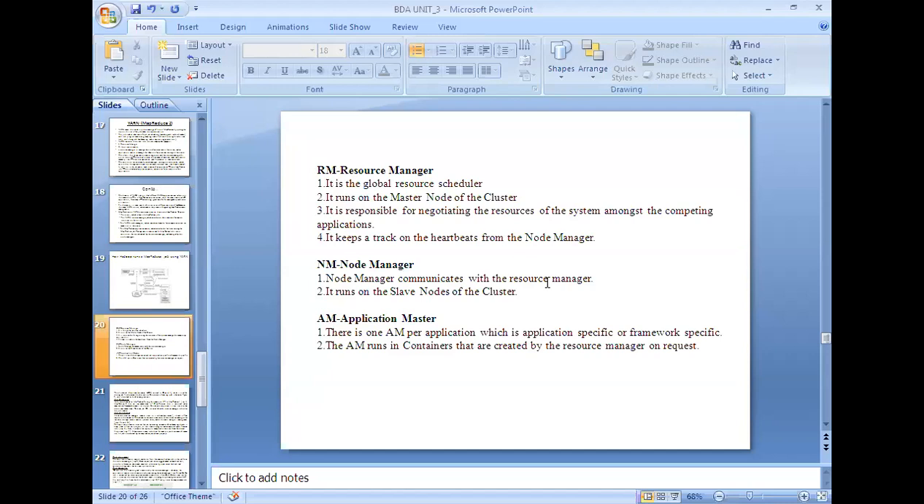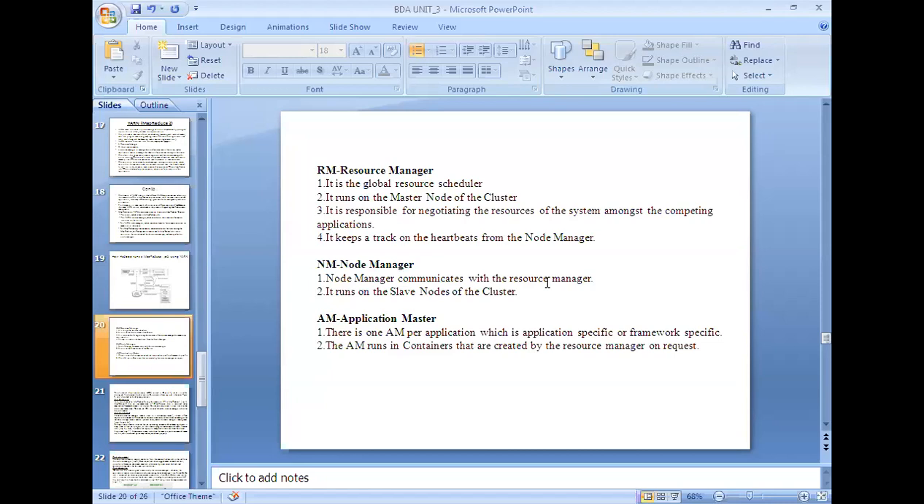Because once the data nodes are allocated, the status of completion and the working functionality, whether they are inactive or not, all of these are recorded from the node manager. So these are the responsibilities of the resource manager.